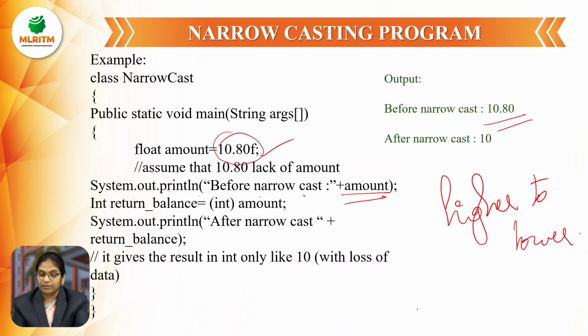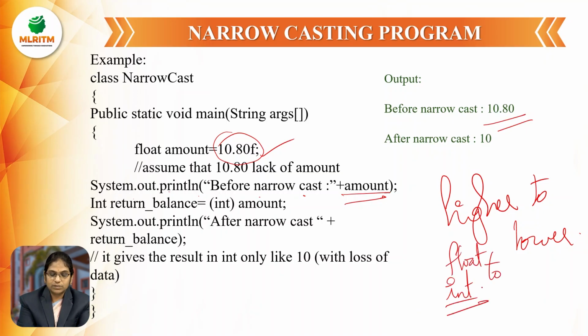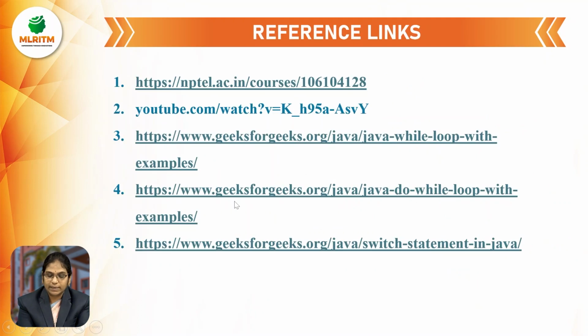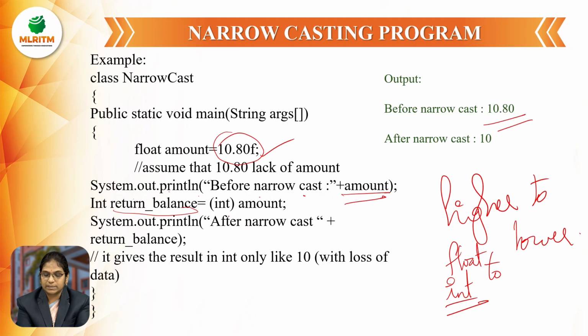But I want to convert this into an integer. Means I want to convert the float value to int. So here int returnBalance, any variable, equal to which data type I want to convert? Integer. So specify int, and what value I want to convert? Amount. So specify the amount. So here after narrow cast, returnBalance, what is present?